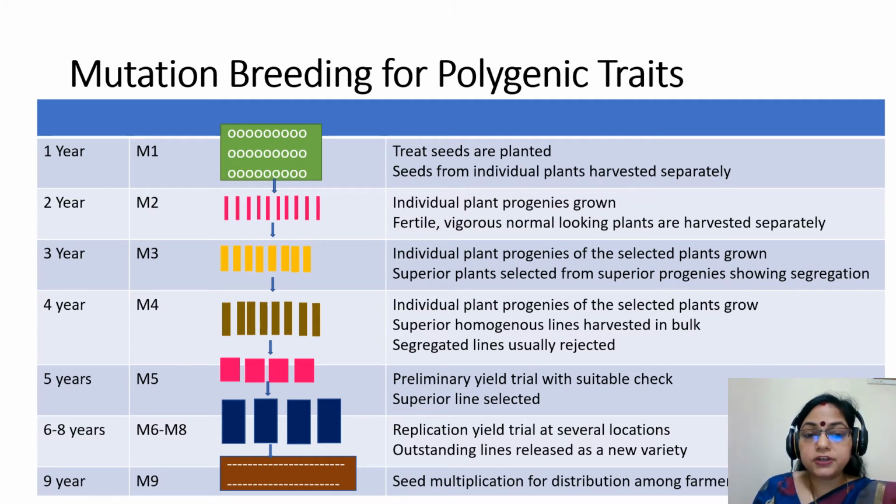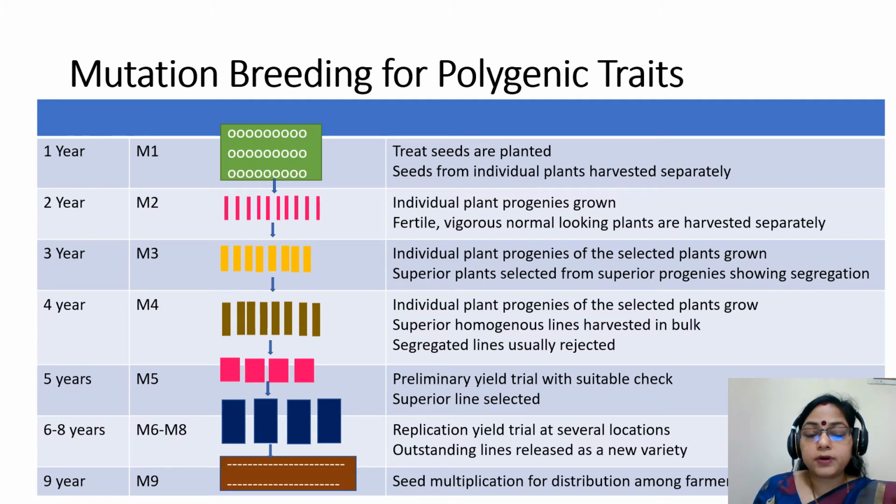In M3 generation, individual plant progenies of the selected plants are grown, and superior plants are selected from superior progenies showing segregation. In M4, individual plant progenies of the selected plants are grown, superior homogeneous lines are harvested in bulk, and segregating lines are usually rejected.